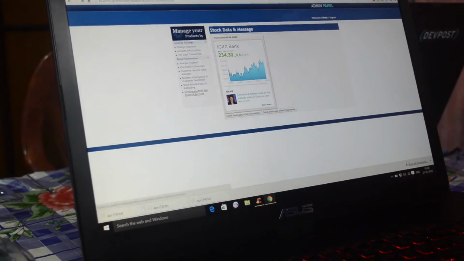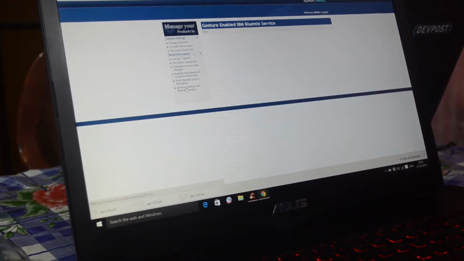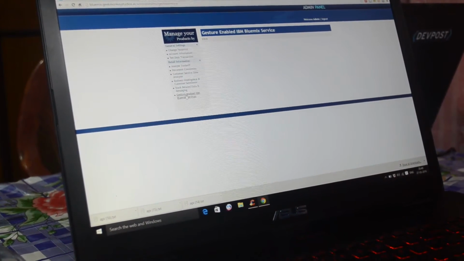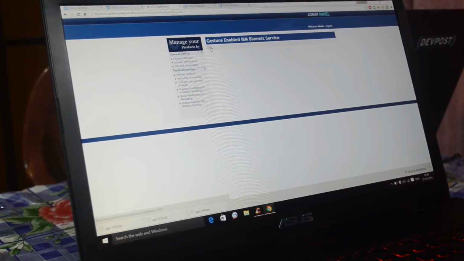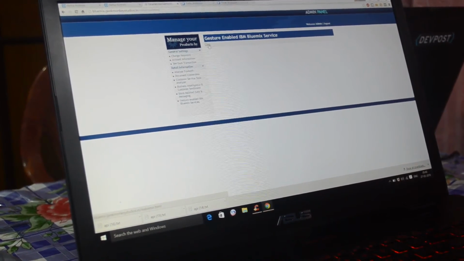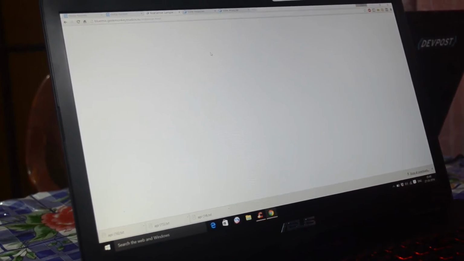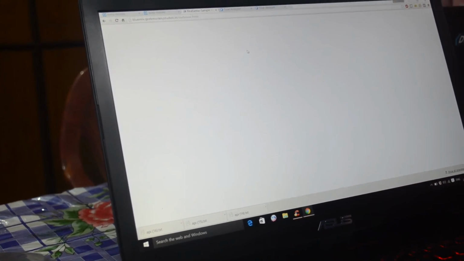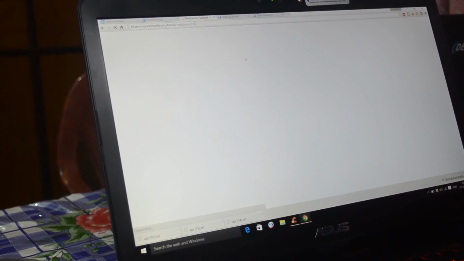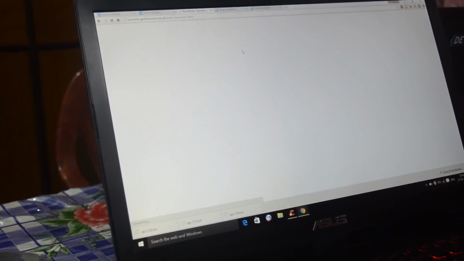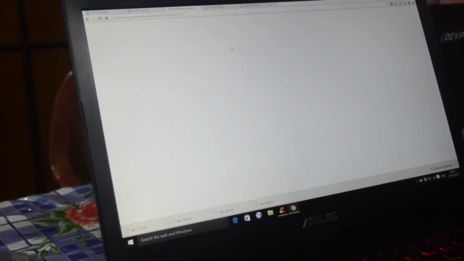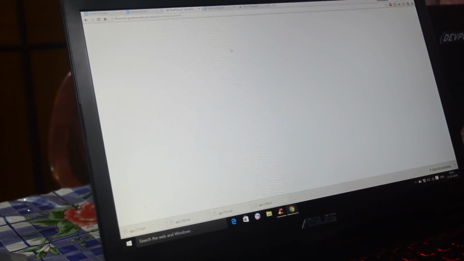Now if we just click on gesture enabled IBM services, we have used Intel RealSense over here. At times we feel that we do interaction from a particular distance, so gestures are the way to interact. So we have put it in a different category. Now it clicks. Now the gesture would be the Intel RealSense camera would get enabled right away. Now if I just use fist over here, what it does is that it particularly opens a page which gives a call to my phone, and you will receive the call right away.